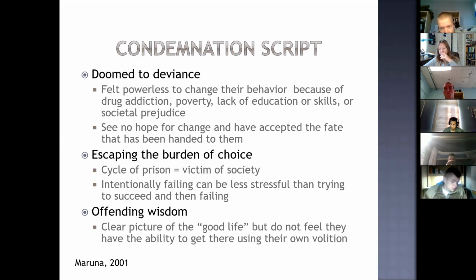For instance, one offender said he got along with the good kids and he got along with the bad kids. But when he was arrested and placed in front of the judge, and the judge decided that he was going to juvenile detention center, he said, the judge made that choice for me. I could have gone either way since I got along with the good kids and the bad kids. Since the judge chose to send me to juvenile detention center, he made that choice for me. He's the reason I'm on this negative trajectory. So that's an example of feeling powerless, right? He says he didn't have any control over it. It was the judge that made that choice for him.